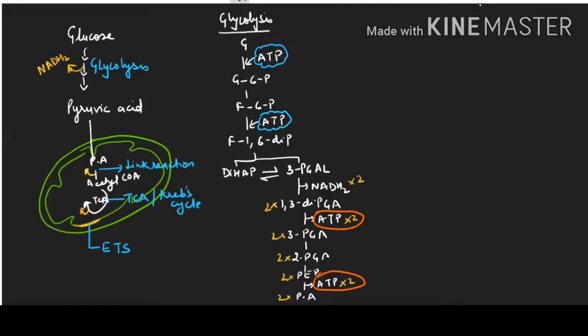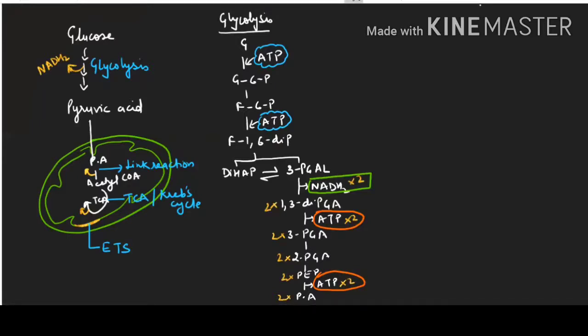And these ATP which are formed are known as SLP ATP, meaning they are made by substrate level phosphorylation. And these 2 NADH2 are produced. So the balance sheet of glycolysis is 2 ATP are used and 4 ATP are produced. So the balance is only 2 ATP profit and 2 NADH2 profit.